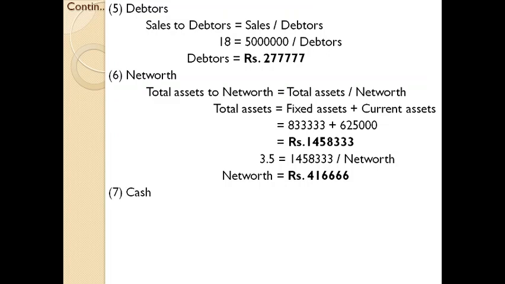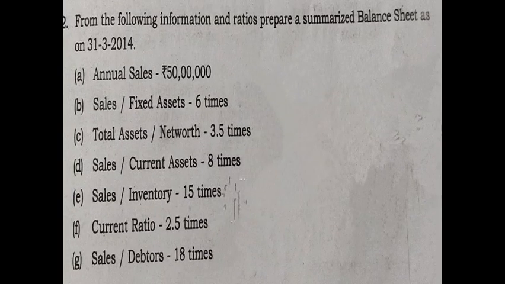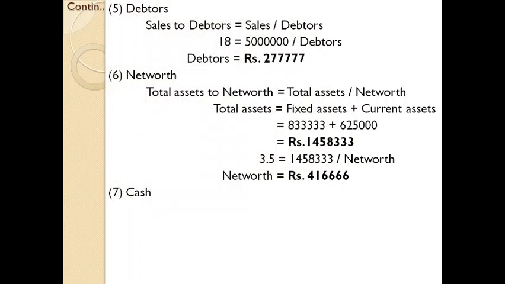Okay. Next one, cash. Here there is no information regarding cash. But we have current assets, and some of the other examples of current assets can be computed on that basis, and we also computed them. We found debtors, and in the previous slide stock.